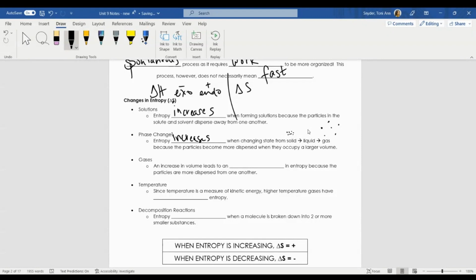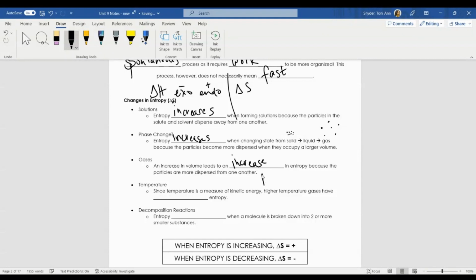In a solution, the particles disperse and entropy is increasing. When I make a gas, those particles are farther apart. Entropy is increasing. Also, an increase of volume of a gas also leads to an increase in entropy.